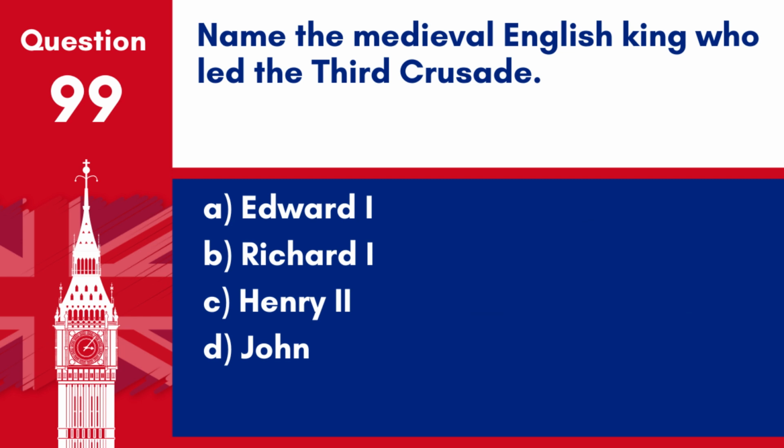Question 99. Name the medieval English king who led the Third Crusade. A. Edward I. B. Richard I. C. Henry II. D. John. Answer: B. Richard I. Richard I, known as Richard the Lionheart, led the Third Crusade in an attempt to reclaim Jerusalem from Saladin.